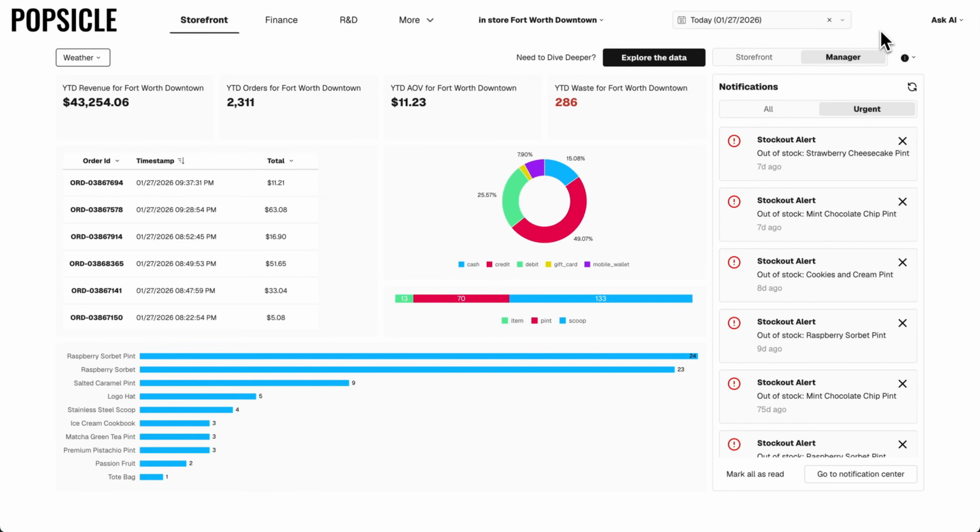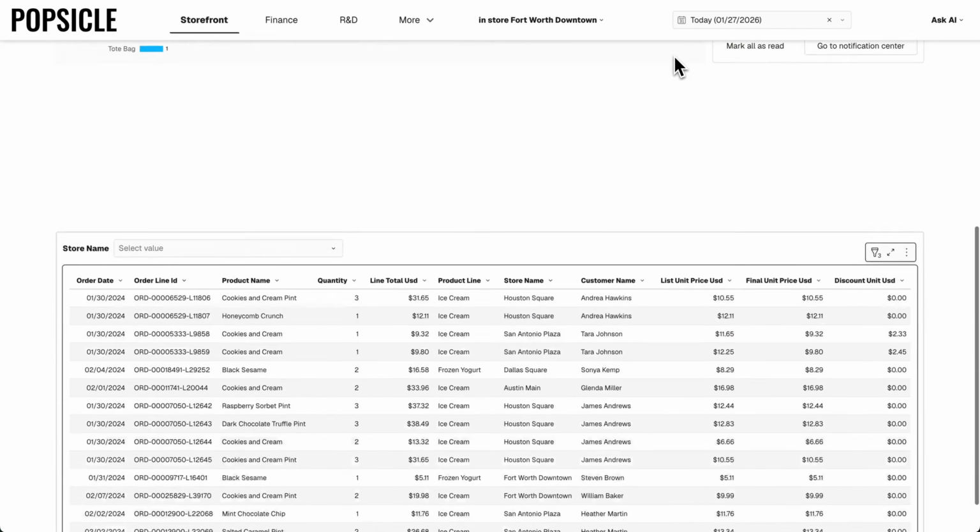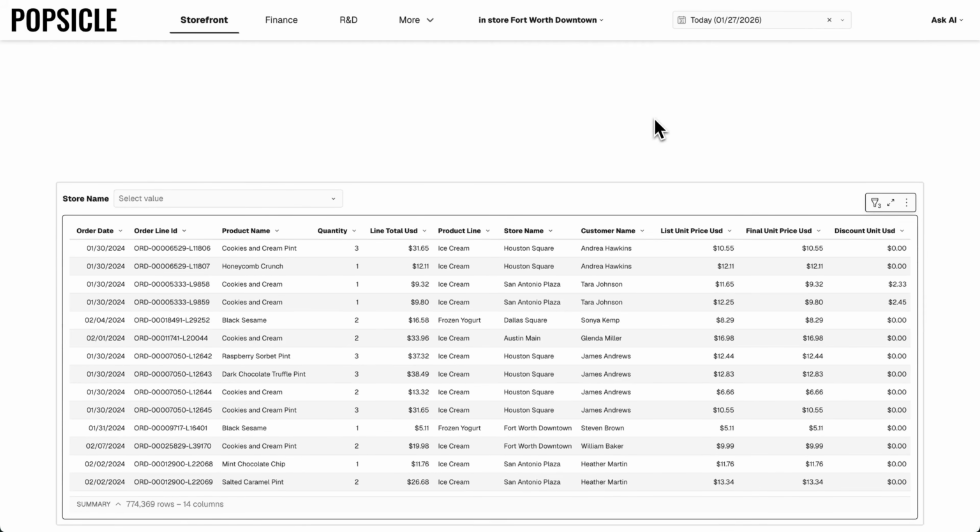Now that I know what's driving waste, I'm curious to dive into the data myself and explore what's actually driving revenue. Unfortunately, my team didn't think to build any visualizations around revenue in this view. However, they know I like to get my hands dirty in Excel, so they provided me with a table that I can use whenever I want to build new assets for myself.